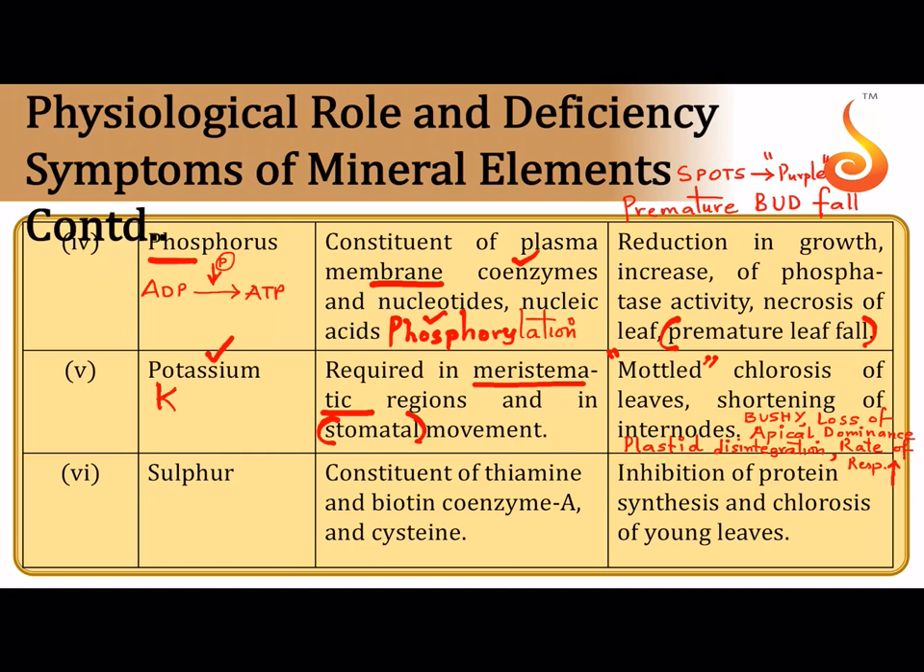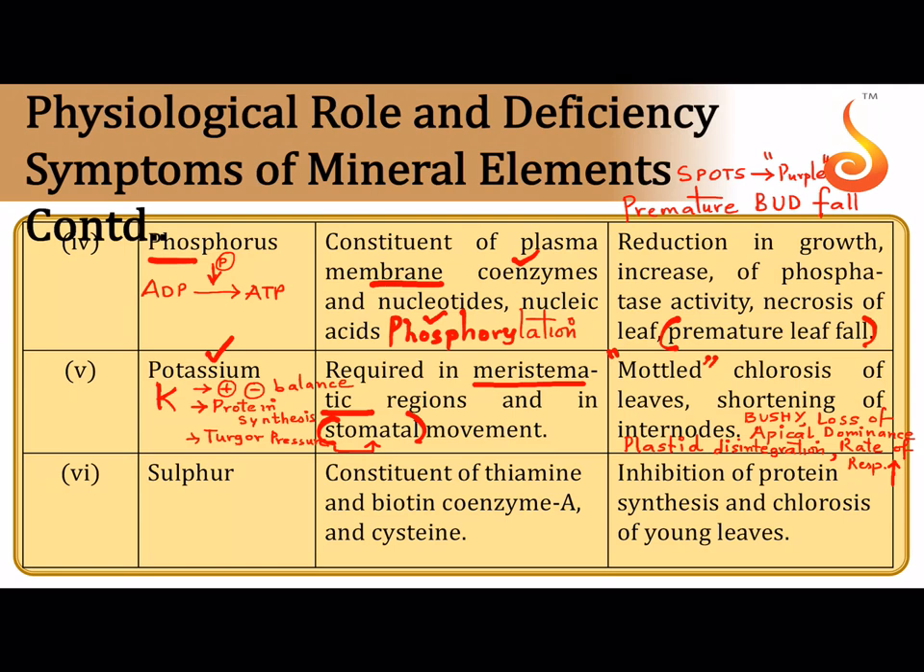So like I told you, potassium is seen in the meristematic region and in stomatal movement. It is maintaining the anionic and the cationic balance. And then I told you potassium is very, very important for protein synthesis. And lastly, it maintains the turgor pressure in the cells, and that turgor pressure is what is responsible for driving the movement of the guard cells involved in stomatal movement.